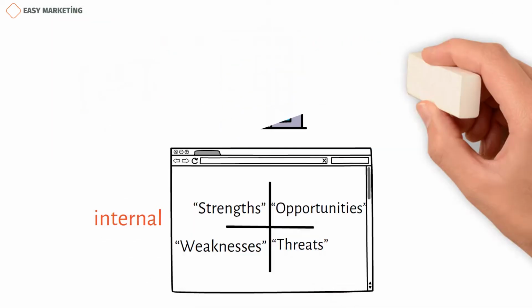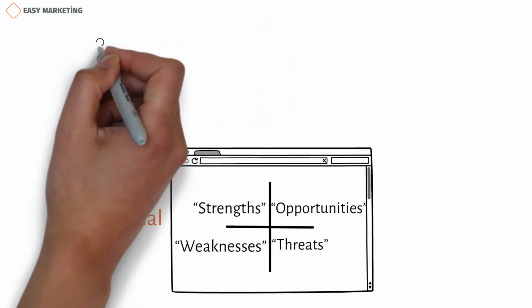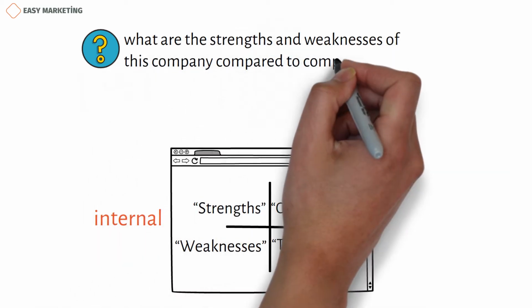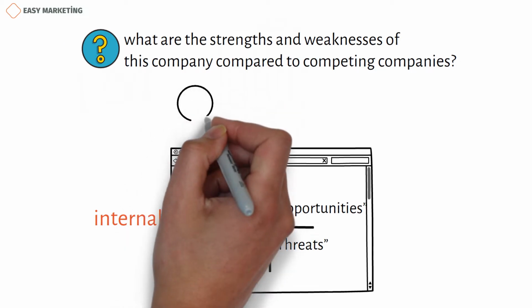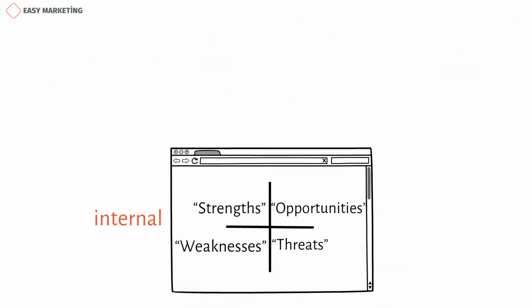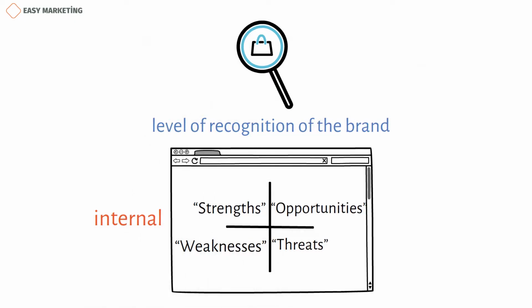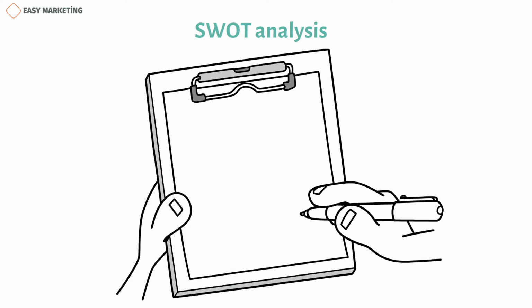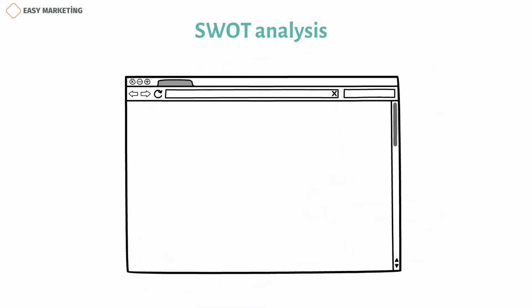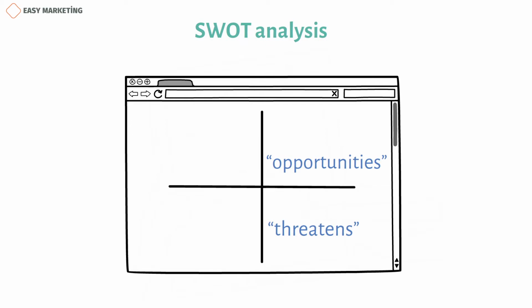When analyzing the internal environment of the company, it is necessary to find answers to two main issues. The first question is, what are the strengths and weaknesses of this company compared to competing companies? The second issue is to set KPIs, 3 to 4 main performance indicators of the company. For example, it is necessary to analyze according to indicators such as the level of recognition of the brand in the market. And these should be grouped accordingly in the strengths and weaknesses of the company in the SWOT analysis table. Then it is important to develop a strategic plan on how to improve these strengths and how to mitigate the weaknesses.